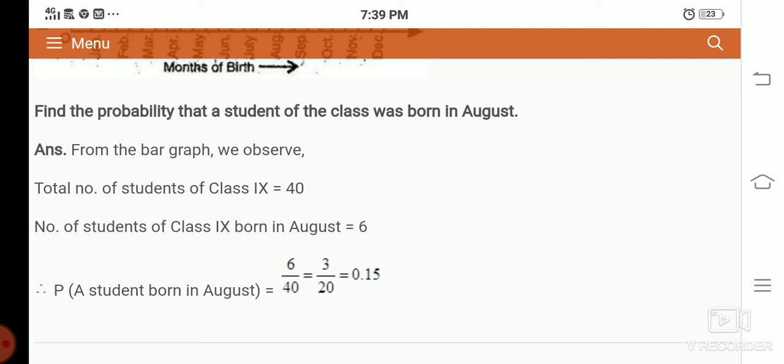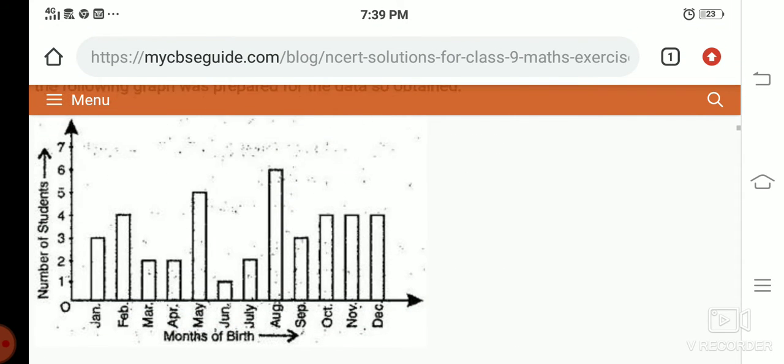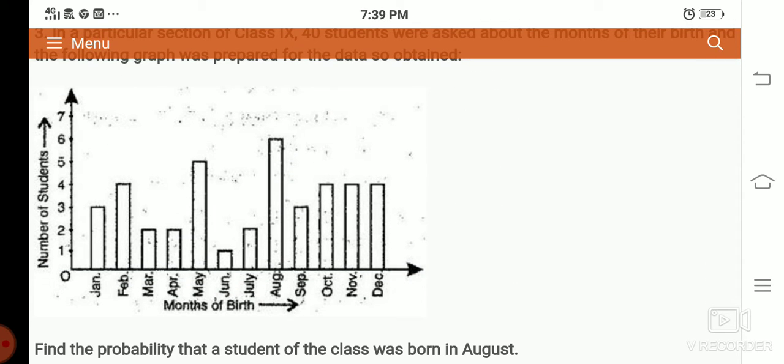Similarly, the probability of students born in January is 3 by 40. The probability of students born in February is 4 by 40. Like that you can write your answer. March 2 by 40, April 2 by 40. But here the question is only about August. The probability for October is 4 by 40, November 4 by 40, and December also 4 by 40. Right.